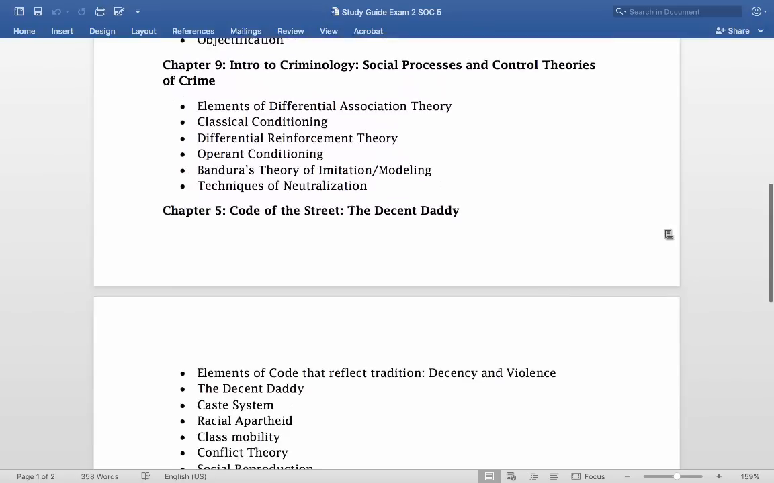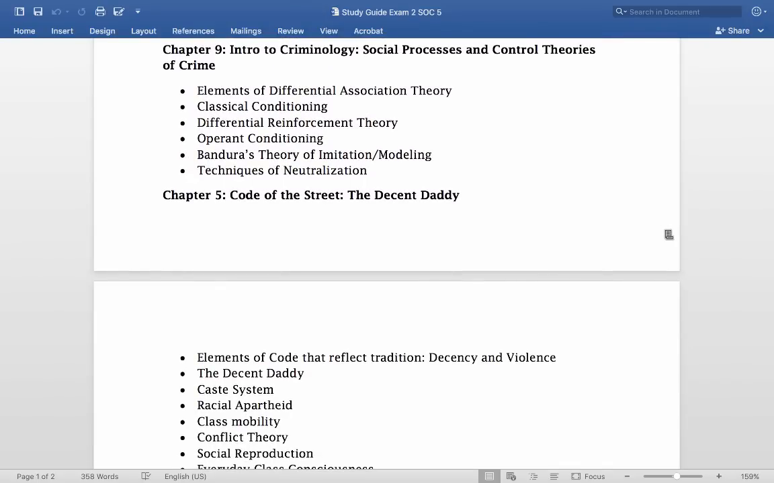Alrighty, chapter 9. So what I'm looking for there, actually the kind of question it's going to be is: which of the following is not an element of differential association theory? So remember, in the chapter they go into it in depth. Actually, in the PowerPoint, there's a list of these as well. As long as you know what the different elements of differential association theory are, you'll be fine.